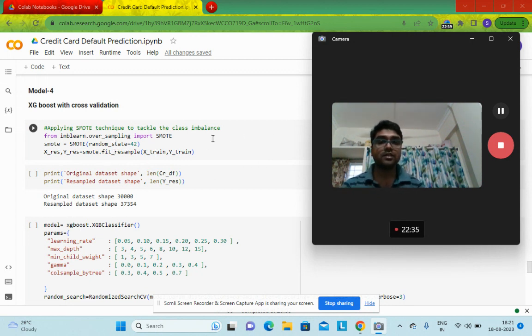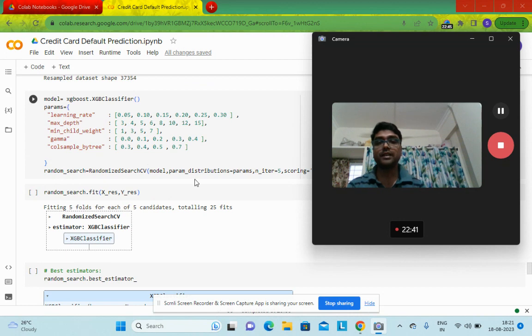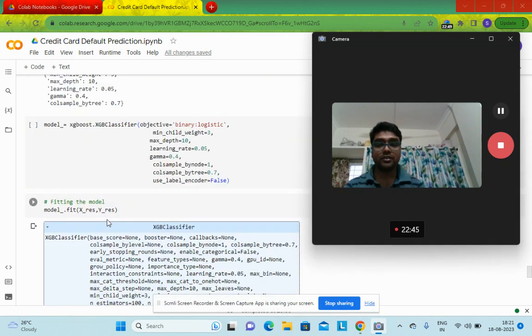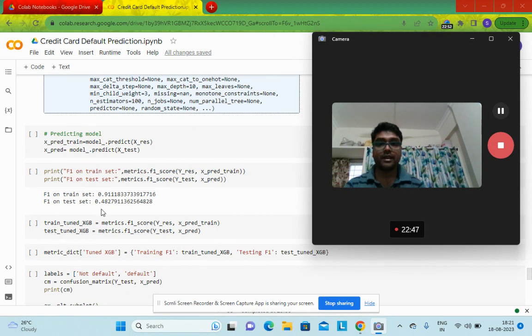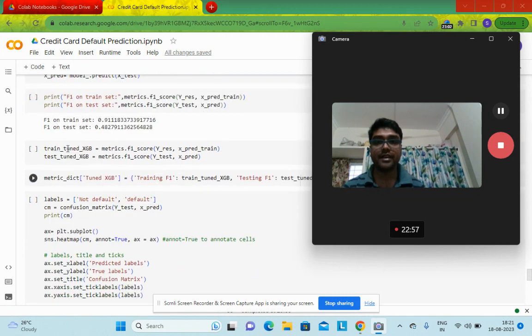SMOTE means the Synthetic Minority Oversampling Technique. After applying the SMOTE technique, I applied XGBoost and then checked the evaluation metric, which is the F1 score for our data set. Again we can see that the F1 score is not improving, it is again kind of overfitted, because we are getting high accuracy for the training data set and low evaluation metrics, actually a low F1 score for the testing data set.